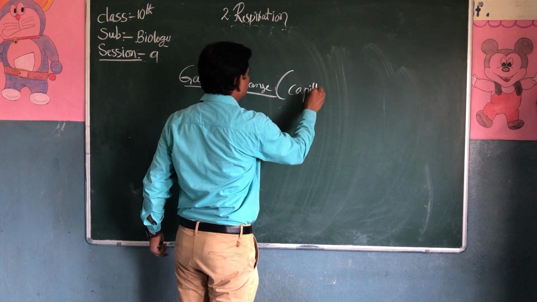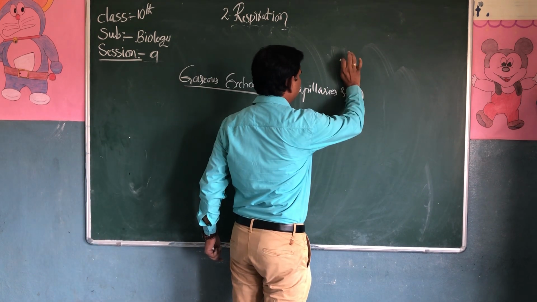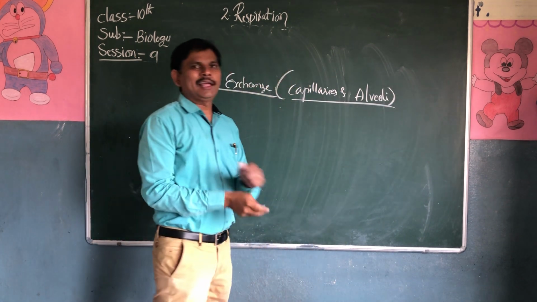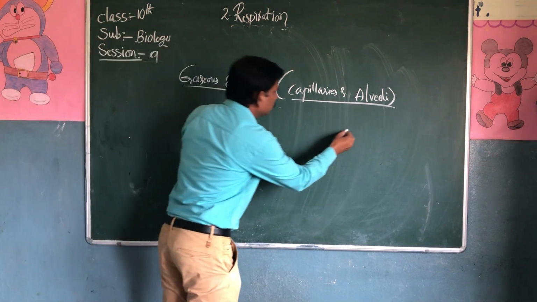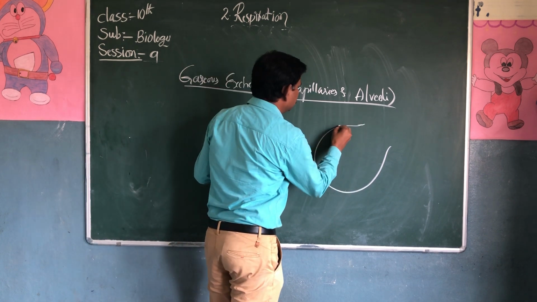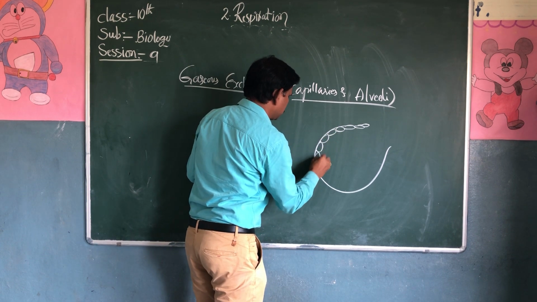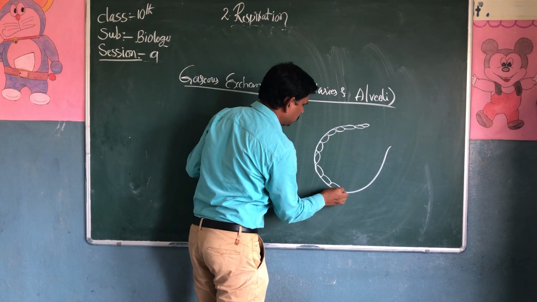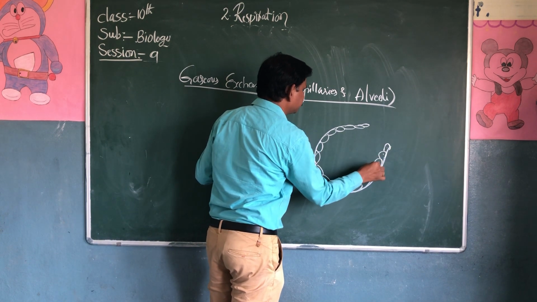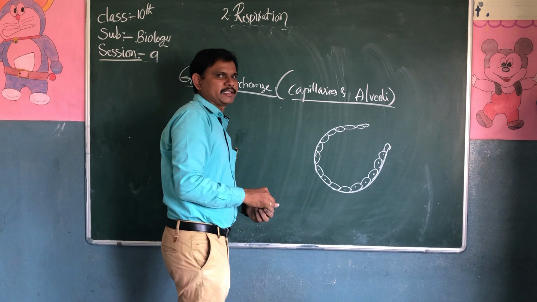Capillaries and alveoli. So this is a simple diagram of the alveoli. There are numerous alveoli present in the lungs.